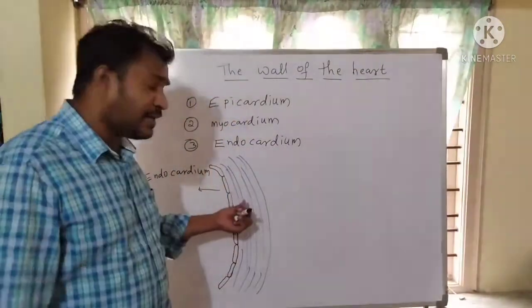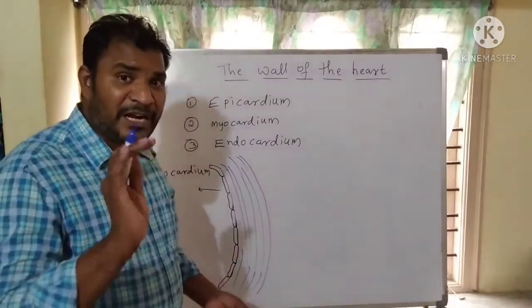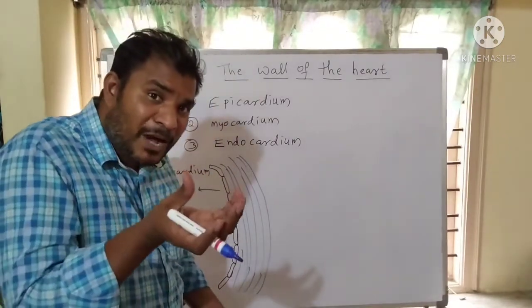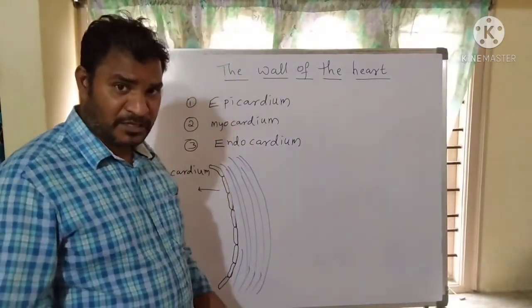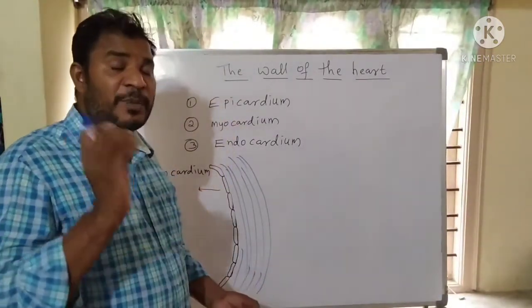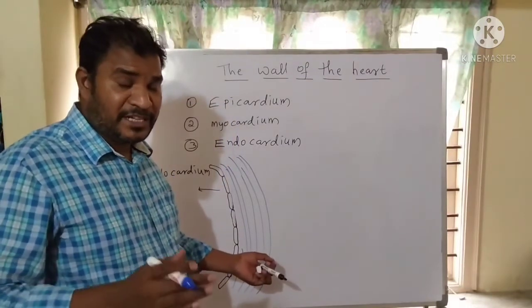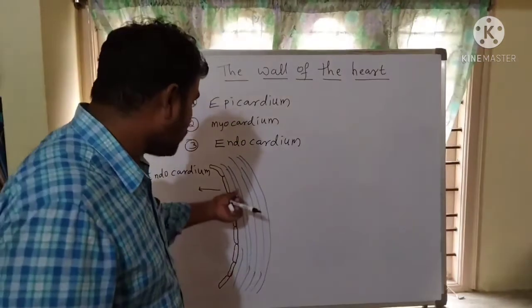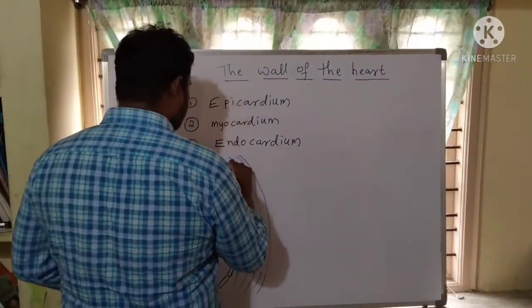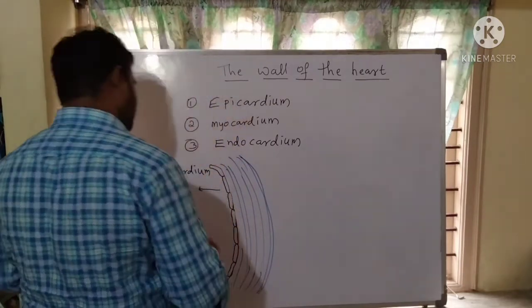So this is the most important layer, that is called myocardium. Myocardium is the most important layer because it is useful for pumping the blood by the heart into various body parts, because it can generate its own impulses without depending upon the nervous system as well as endocrine system sometimes. That's why it's the most important layer. Second layer is called myocardium.